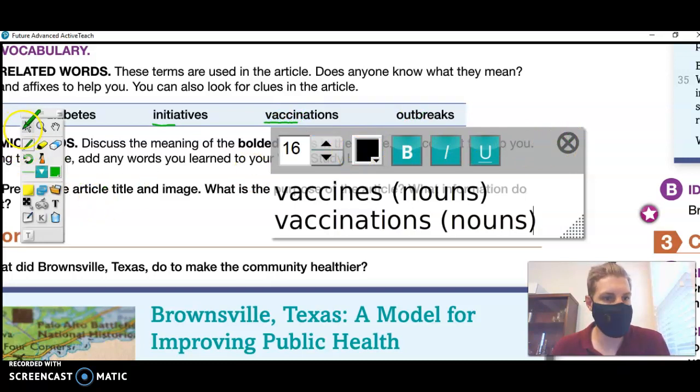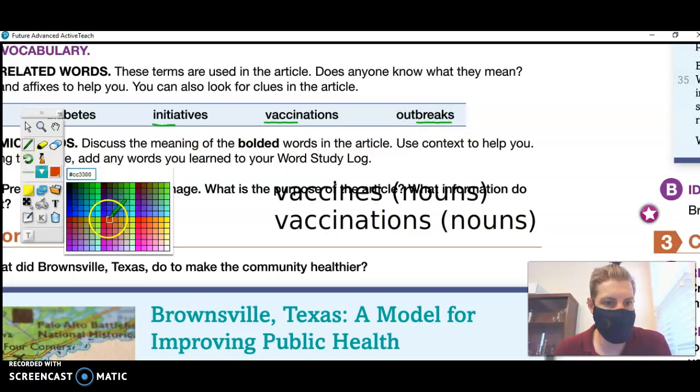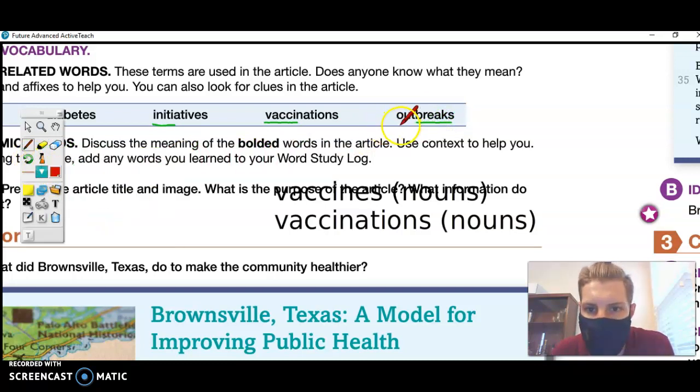Now, the reason I'm on screen right now is because I wanted to talk about the meaning of outbreaks, again, using the roots and affixes. So the root, we have break, and the word is outbreak. So let's change the color here, and you can see outbreak is like a compound word. Kind of interesting because we have a lot of other combinations of these words that have related meanings.